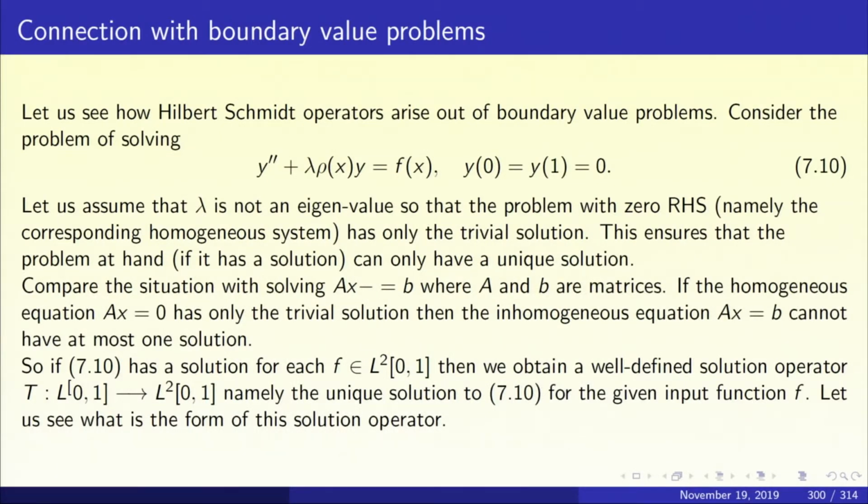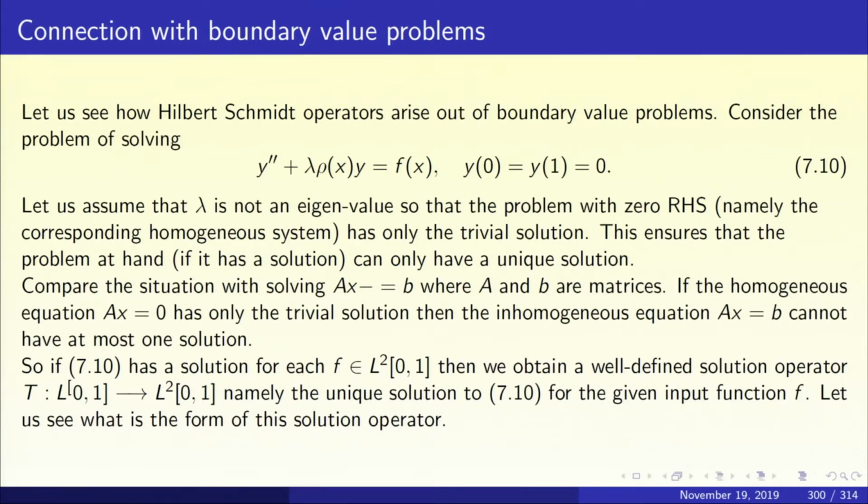That is why when lambda is not an eigenvalue, the equation y double prime plus lambda rho x y equal to 0 with Dirichlet boundary condition has only the trivial solution. That means that the kernel is actually trivial, and so the solution of 7.10, if it exists, is going to be unique. Now, we shall show that the solution exists. We shall find an integral representation for the solution of 7.10, and that integral representation is going to turn out to be a Hilbert-Schmidt operator. It is going to be better than just a Hilbert-Schmidt operator. We will see that presently.